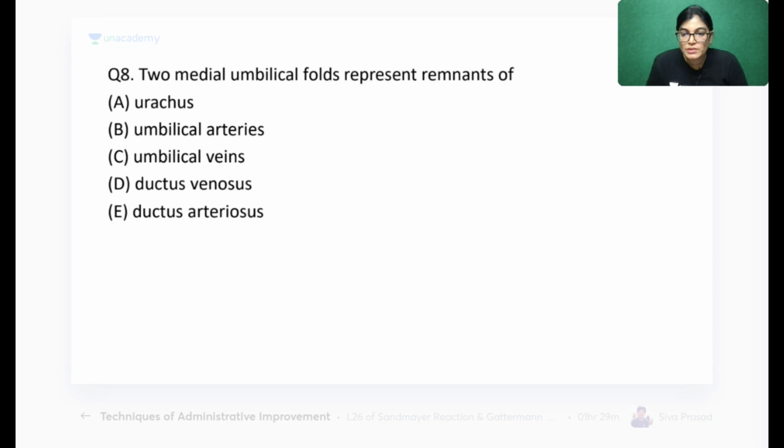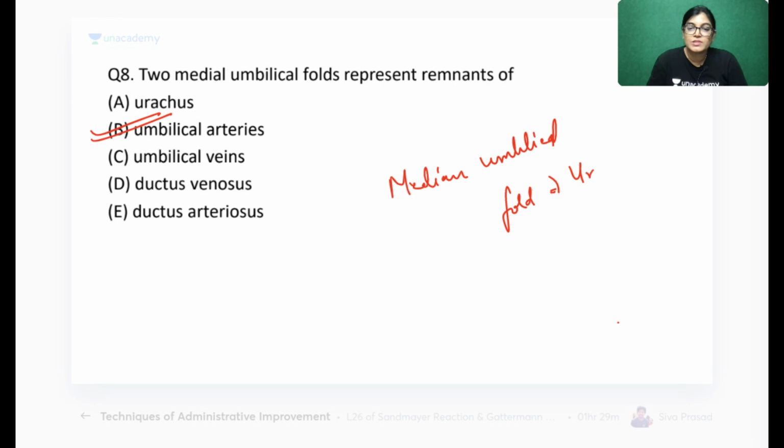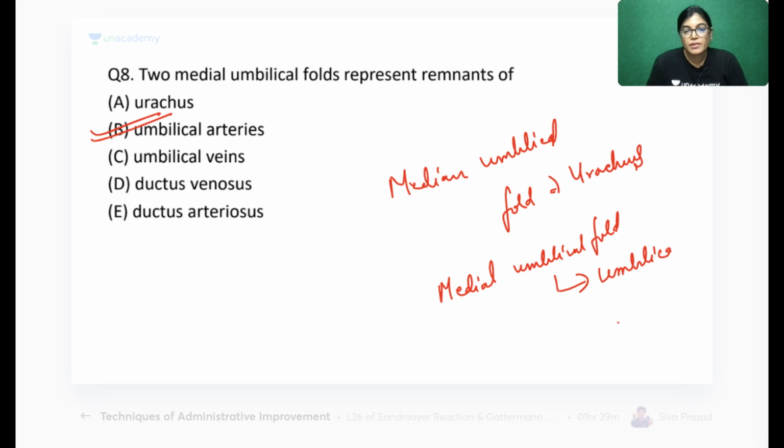Okay, so yes, a few of the students have marked it correct, and the correct answer is umbilical arteries. Yes, we know that when we are talking about the median umbilical fold, it contains the urachus, which connects the apex of the urinary bladder to the umbilicus. When we are talking about the medial umbilical fold, it contains the umbilical arteries.